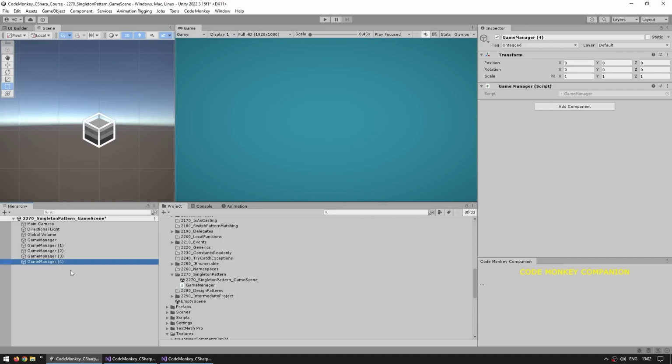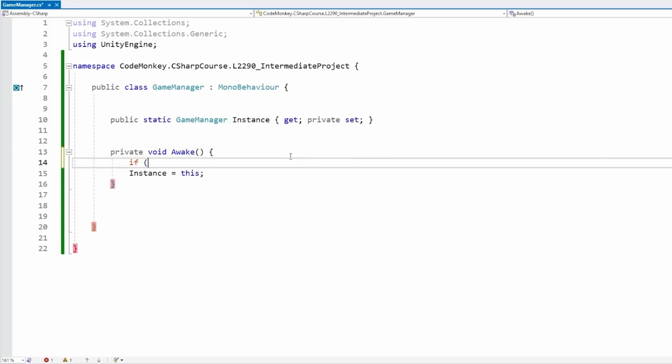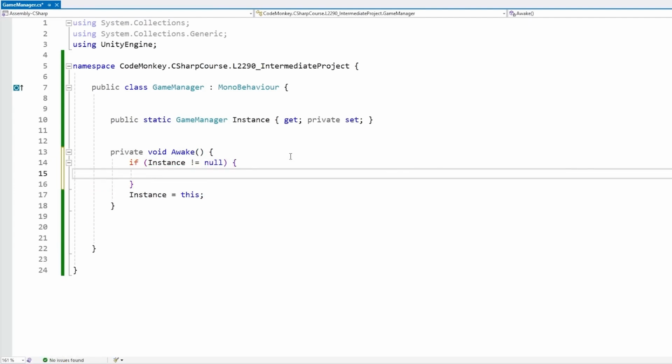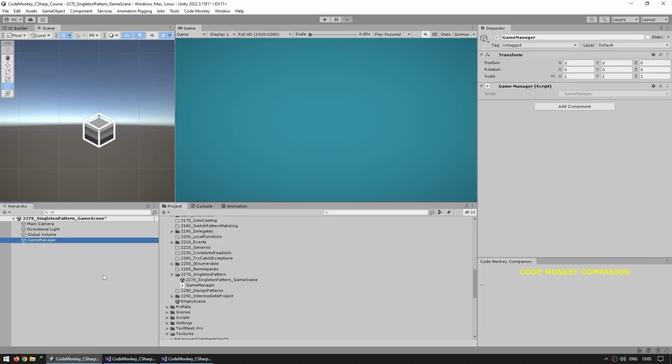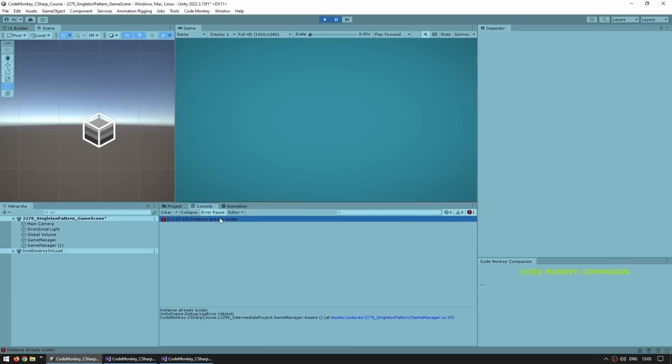So for this problem, normally the only thing I do is I'm really just careful enough to only make one object that has the static script that I want. But if you want, you can also add some proper safety checks. One way to do it is over here before assigning the instance, we check if instance is not null. If so, that means that this script already exists and the instance has already been assigned. If so, this should not happen, so over here we can probably just fire off a log error. So if over here I duplicate this object and I try running, there it is, we have a log error and it tells us what the issue is.